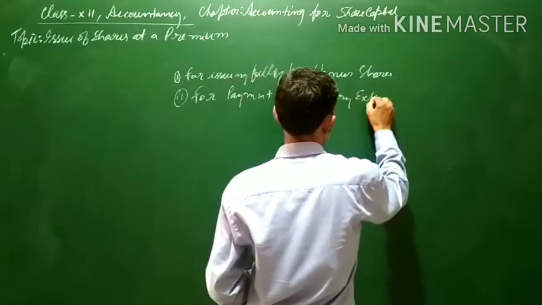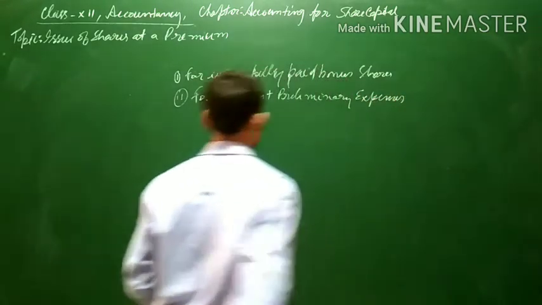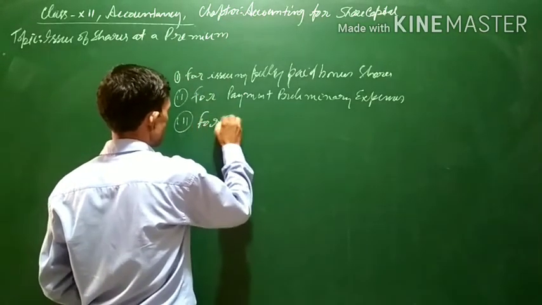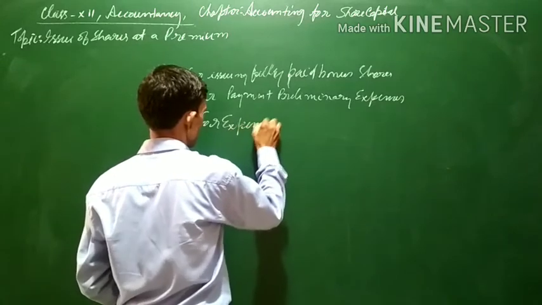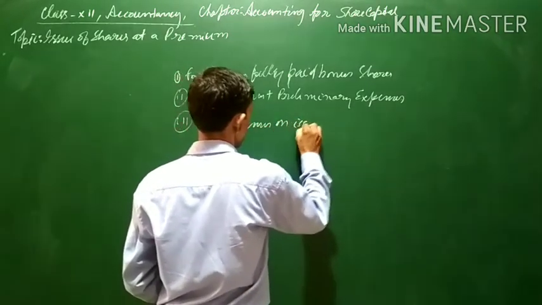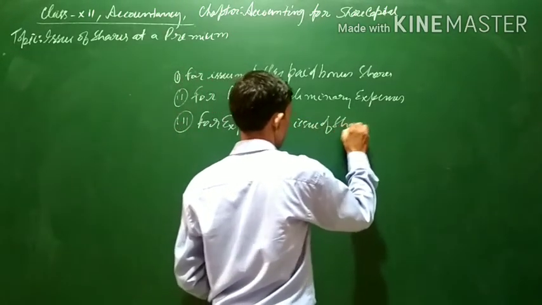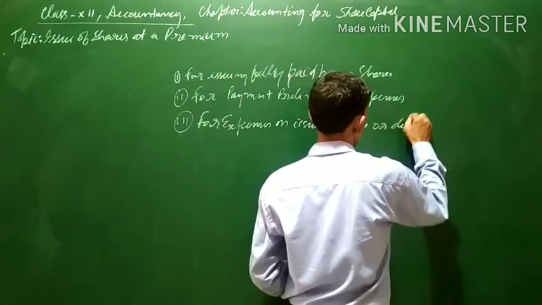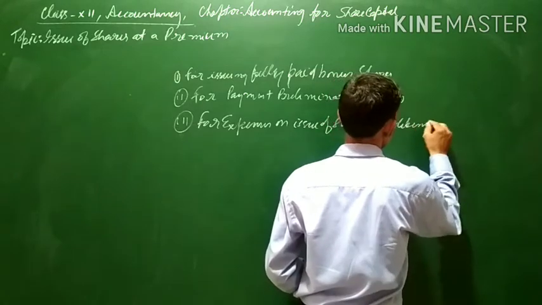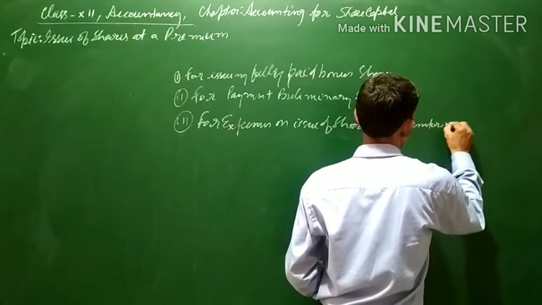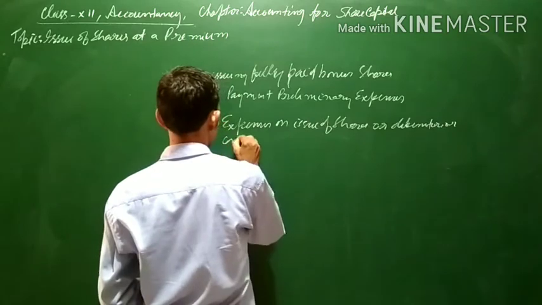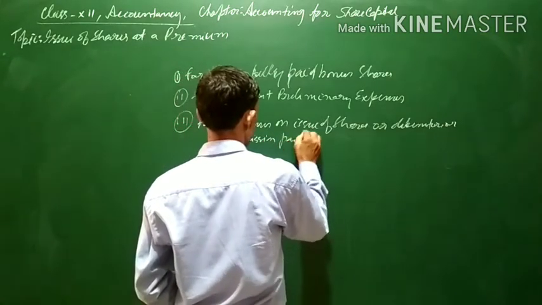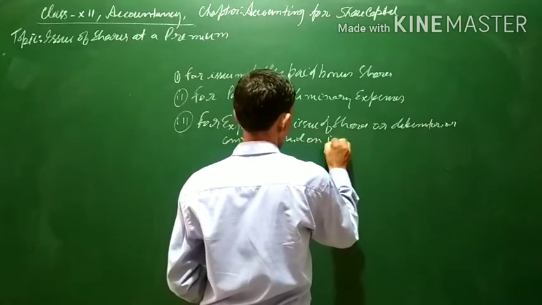Again, for expenses on issue of shares or debentures, or commission paid on issue.